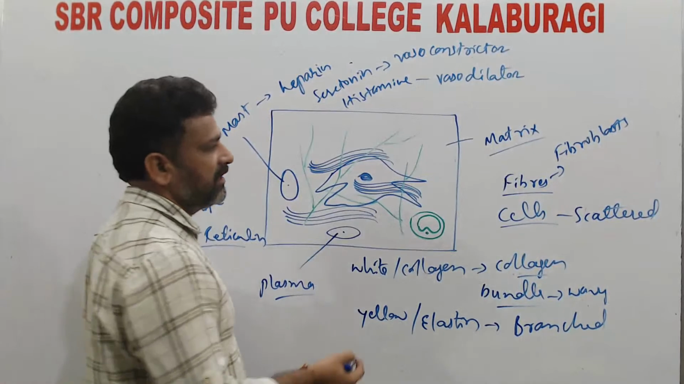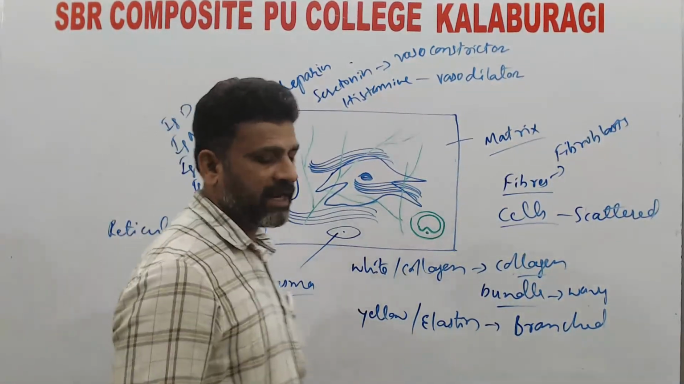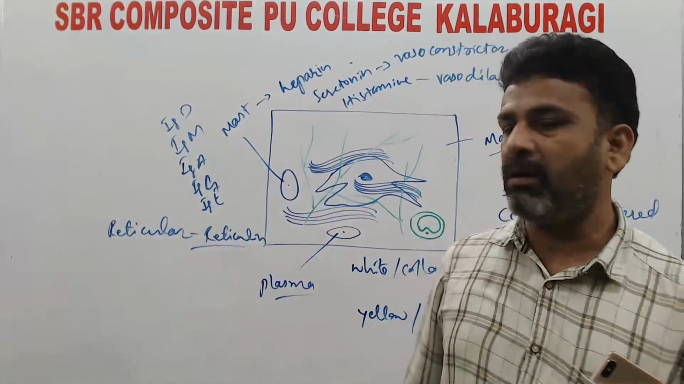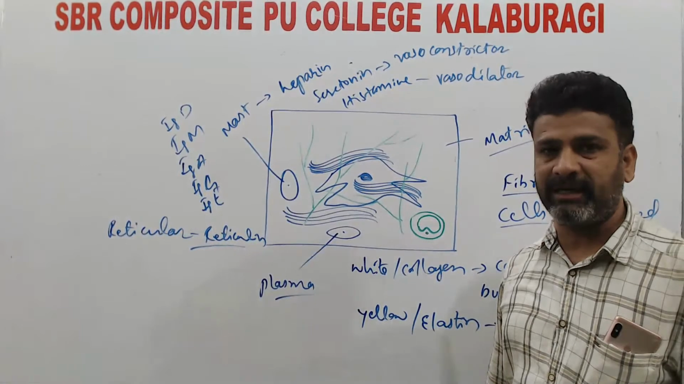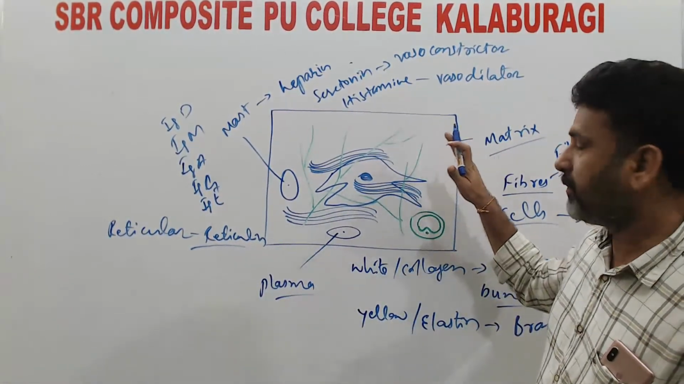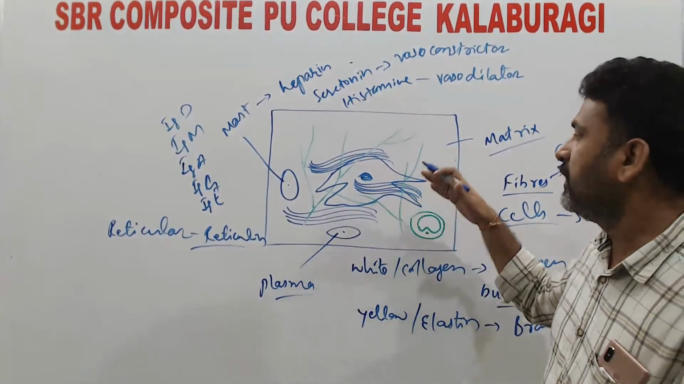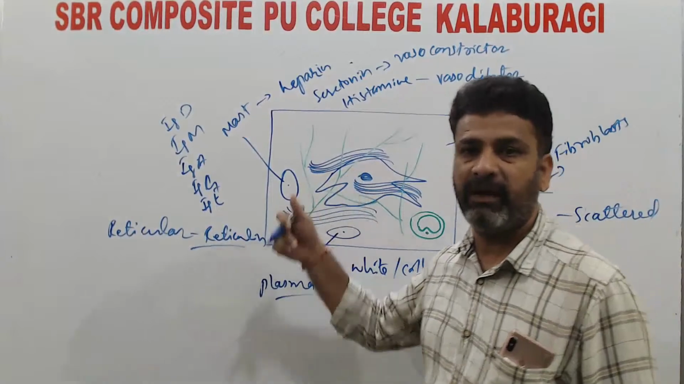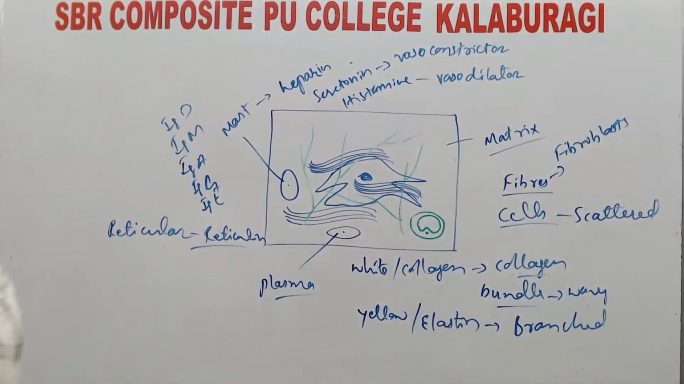Apart from these, we also observe the fibroblast cells. The fibroblast cells play a vital role in the synthesis of the fibers as well as the matrix content, that is, the ground substance. The concentration of the ground substance is maintained by the secretion of the fibroblast cells. That is the structure of areolar tissue.